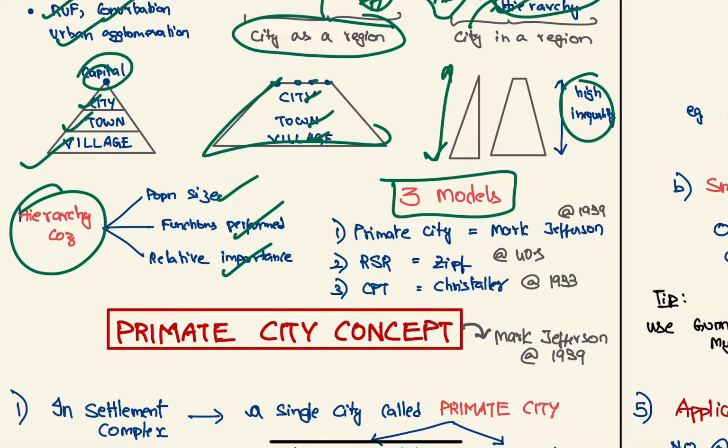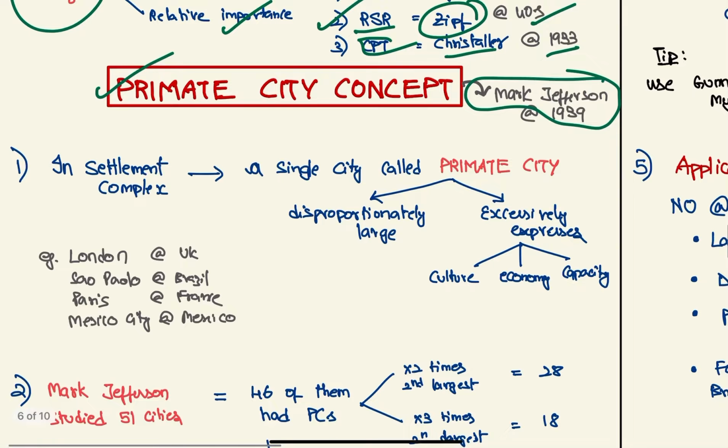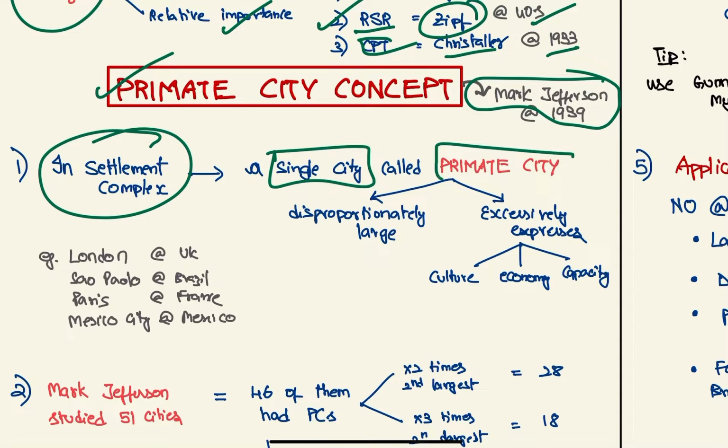So there are three models we will study, which are the primate city given by Mark Jefferson in 1939, the rank size rule given by Zipf in 1940s, and the central place theory given by Christaller in 1933. First, we will see the primate city concept. This was given by Mark Jefferson in 1939. According to him, in a settlement complex, there is a single city called the primate city, which is disproportionately large, and it excessively expresses the country's culture, economy, and capacity.